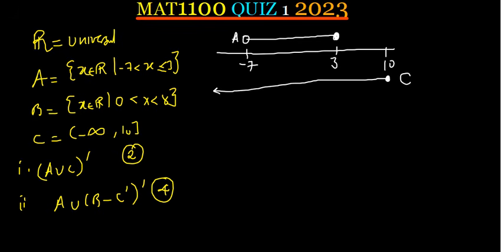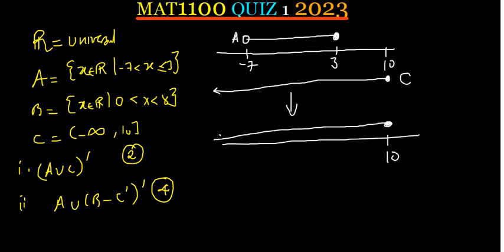That's C. Now remember, for this question we are looking for the union of these two sets. So the union, when you get to combine this, you write another number line. Please work with it stepwise like this. You shall never get a question wrong on sets if you work with it stepwise. Now you can see that the set A can go into set C. And when you are talking about a union of two sets, you always get a bigger set. So meaning that the A union C will just be C. So I'm going to say this is A union C.